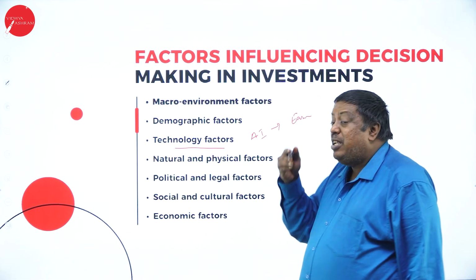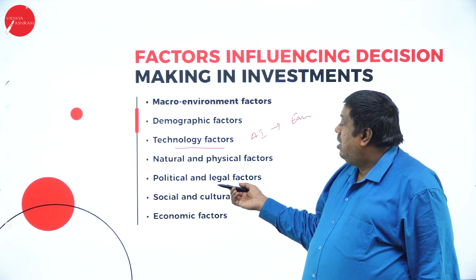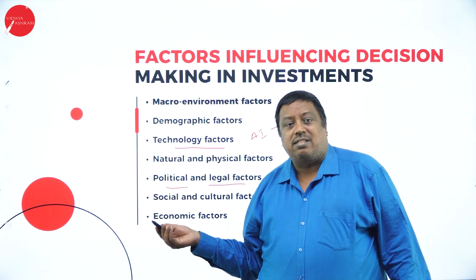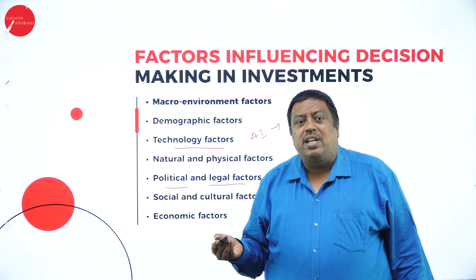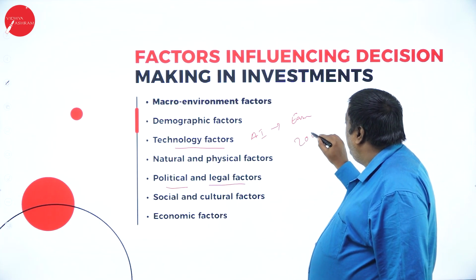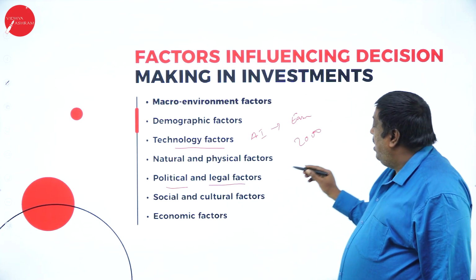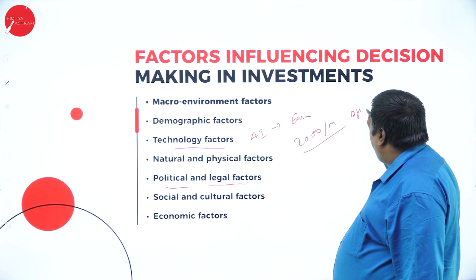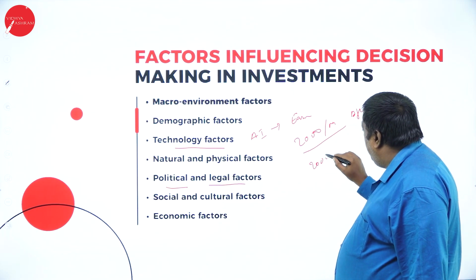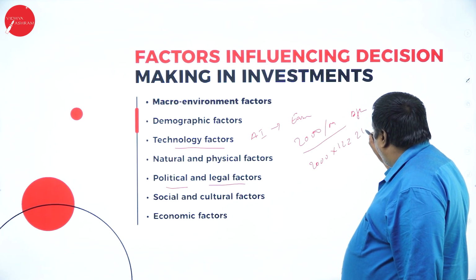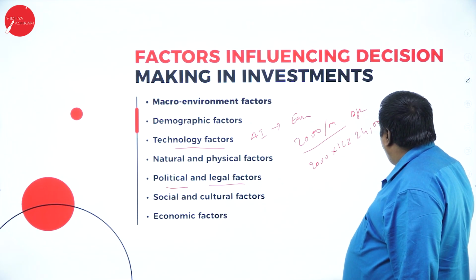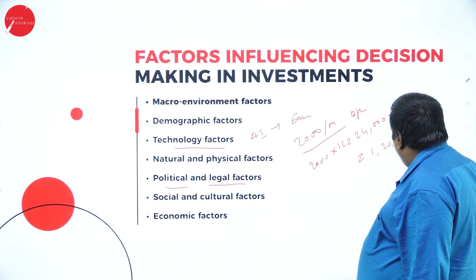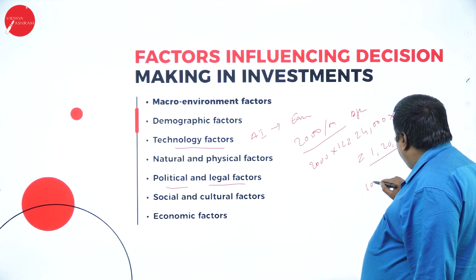You can earn money based on the present scenario, I'm saying. And it may be political or legal factors which may force me to invest in certain sectors. Like the government has taken a decision that if you invest 2,000 every month, and this is an example I'm giving, after 5 years, that is nothing but 2,000 into 12 per year, it will be 24,000, and after 5 years, it will be 1,20,000. The government is going to pay you after 10 years